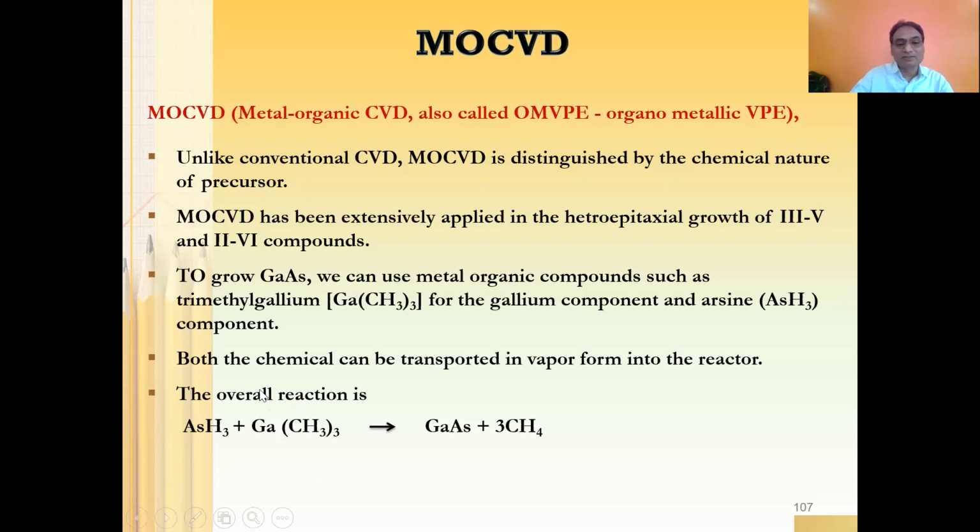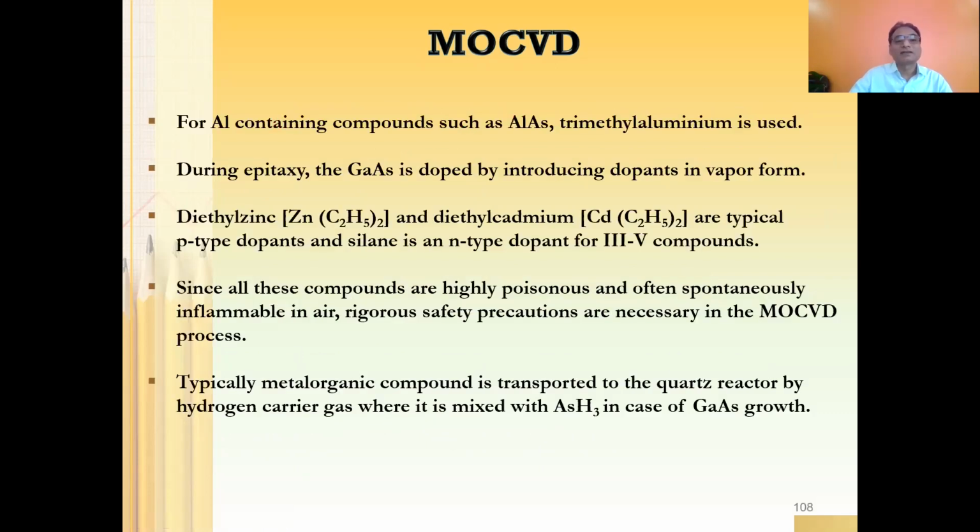This is what I was talking about: trimethyl gallium plus arsenic, right? That is when both big precursors are going to be reacted with each other. As a result of that, we can have the gallium arsenide. It will be deposited on the given substrate, and there will be some byproduct. That byproduct needs to go through proper venting.